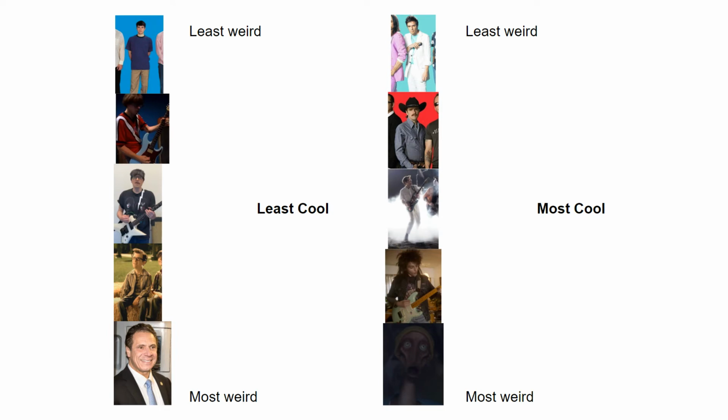To view how Cuomos change in weirdness, we can look at the individual columns. Here I've taken out the first column, which contains the least cool Cuomos, and the last column, which contains the most cool Cuomos. You can see that in the least cool column, you have the least weird Cuomo, Blue Album Cuomo, followed by Bowl Cut Cuomo, Quarantine Cuomo, Kid Cuomo, and Andrew Cuomo. And in the most cool column, you have the least weird Cuomo being Snazzy Cuomo, followed by Cowboy Cuomo, then Space Cuomo, Finn Wolfhard Cuomo, and Alien Cuomo.